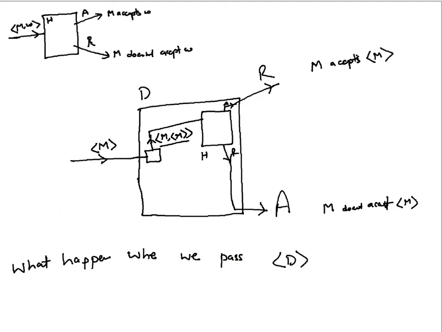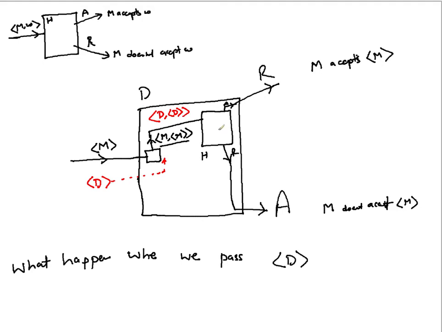You are going to pass in D here. When you pass in D, it will go inside, and as per this, it will be converted into this D, that is, D and D.